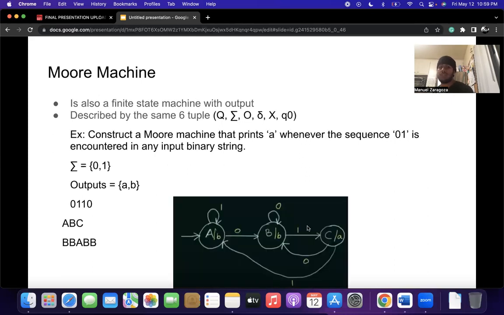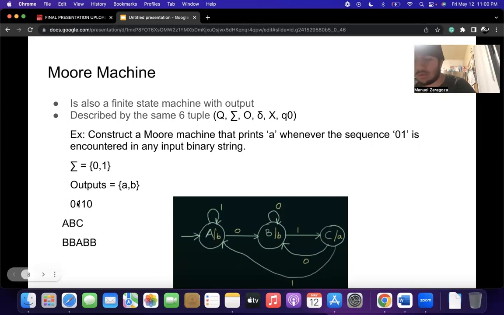So I'm gonna go to the next one, which is the Moore machine. A Moore machine is another finite state machine with output. It is defined by the same 6-tuple as a Mealy machine. Now we'll go over an example problem. The problem says: construct a Moore machine that prints A whenever the sequence 0, 1 is encountered in any input binary string. So we're gonna start with sigma equals {0, 1}. Basically, the output is gonna be A and B. That has to be our output.